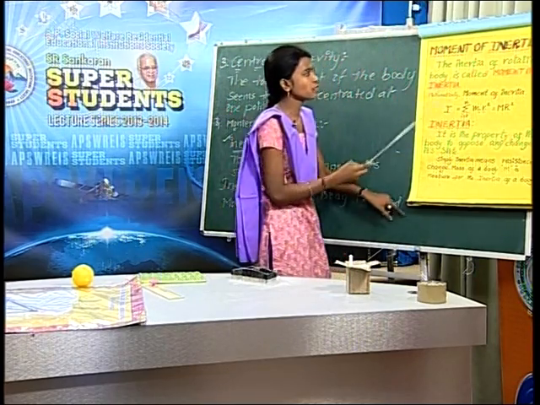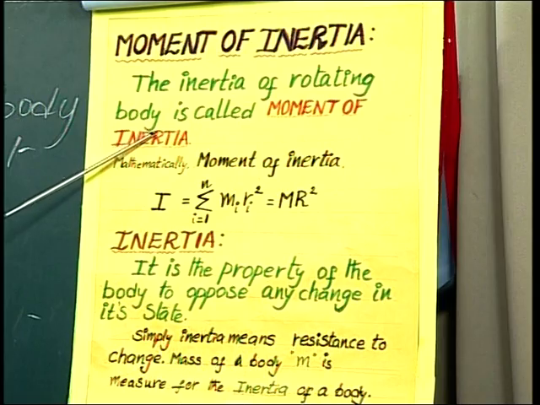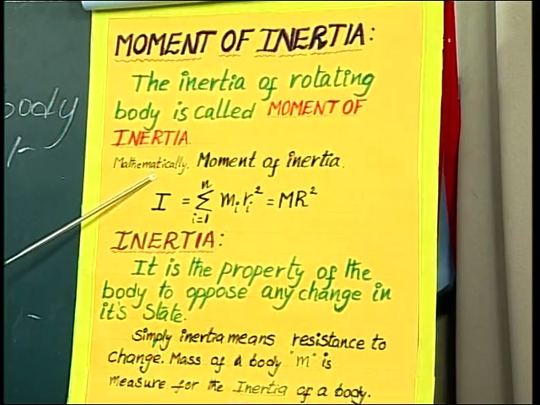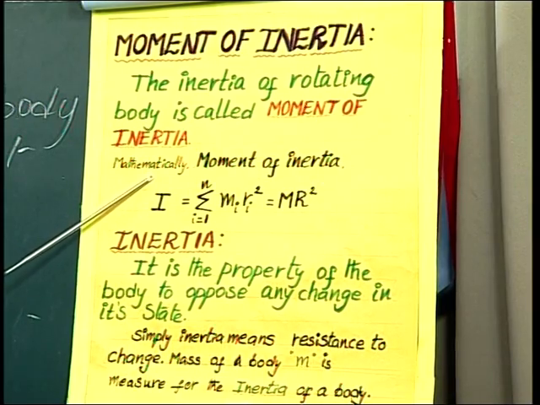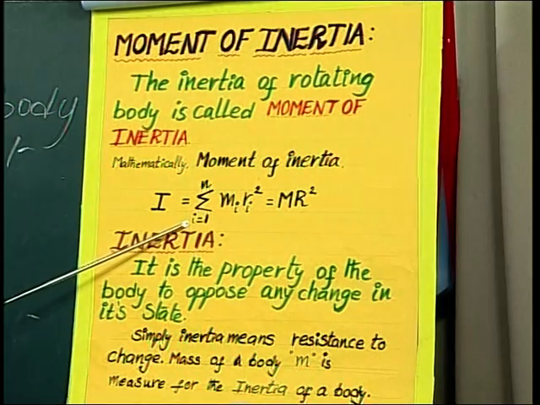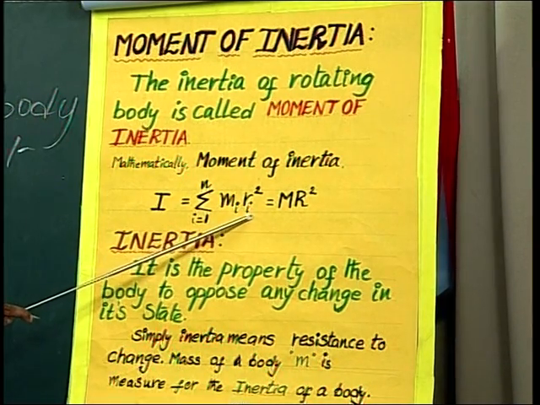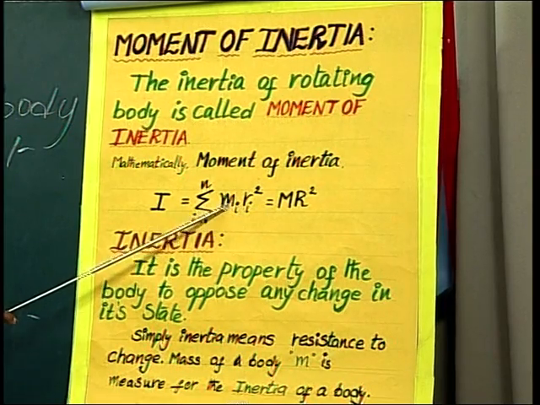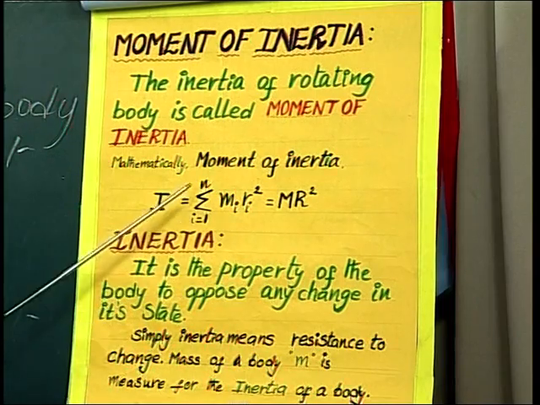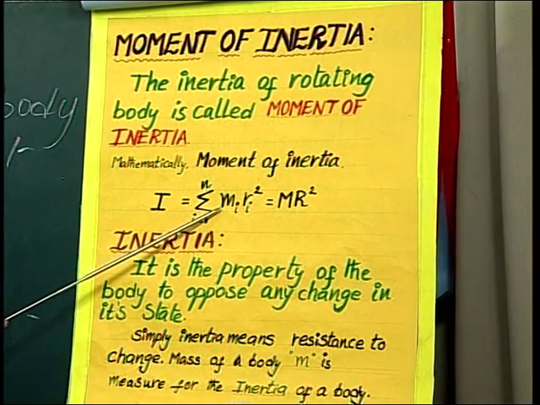Next one is moment of inertia. The inertia of a rotating body is called moment of inertia. Moment of inertia is mathematically represented as I equal to sigma i equal to 1 to n, m_i r_i squared. Here it is equal to capital M R squared, because m is the mass of only a small particle.